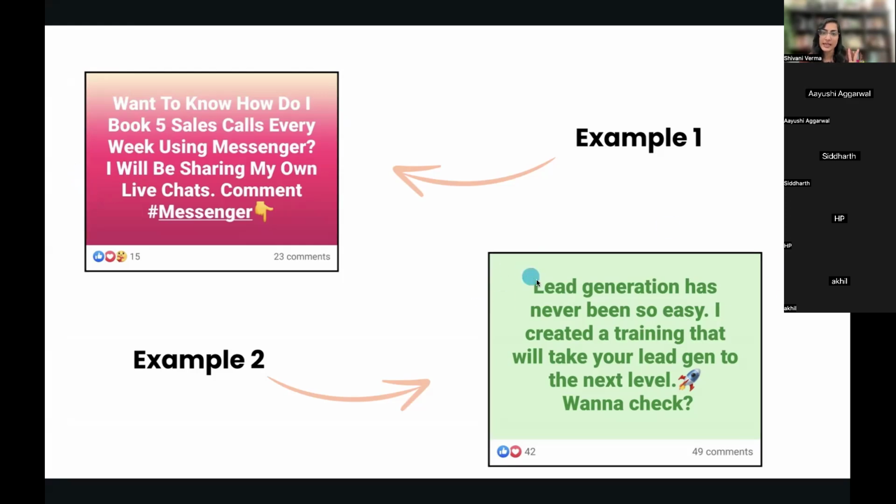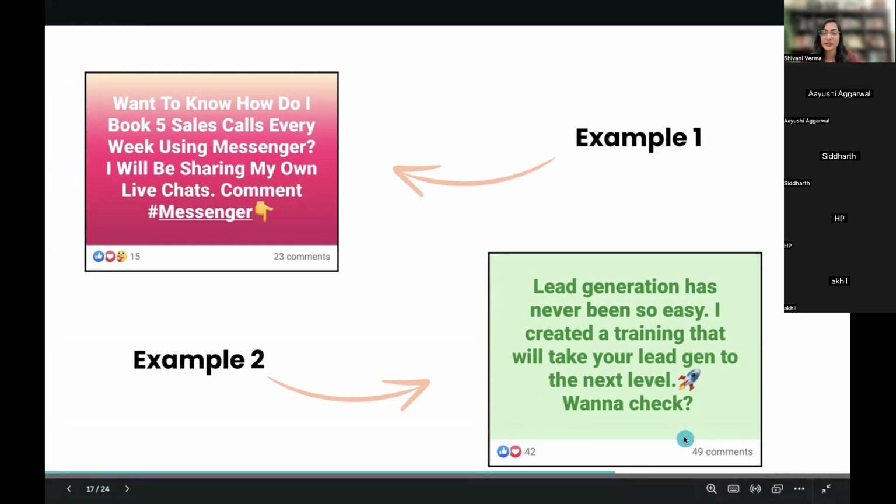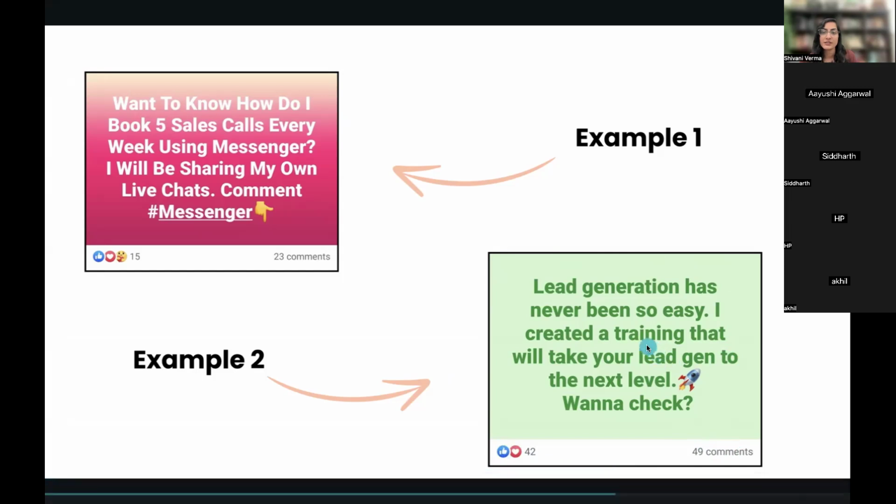Here's another second example, which is: lead generation has never been so easy. I created a training that will take your lead gen to the next level. Want to check? You can see the engagement. We have generated 49 hot leads through this simple post. So that is how you generate leads through Facebook groups. You just have to edit it according to your niche and your freebie or whatever your lead magnet. Correct?